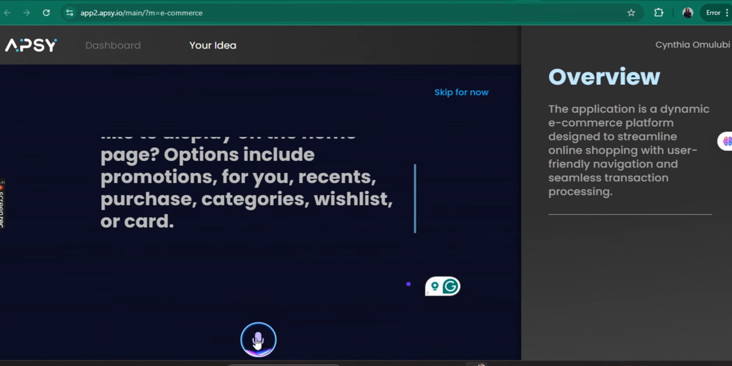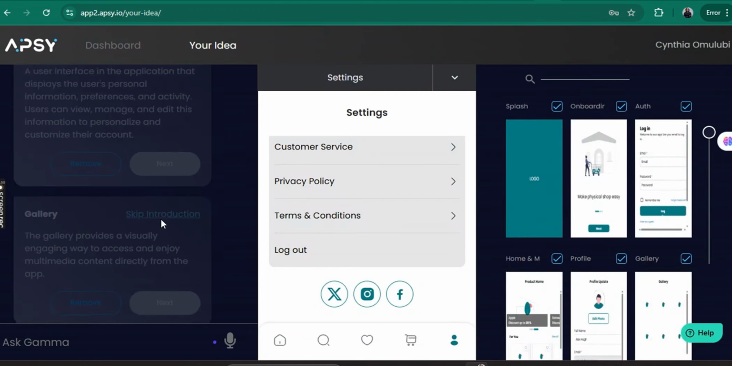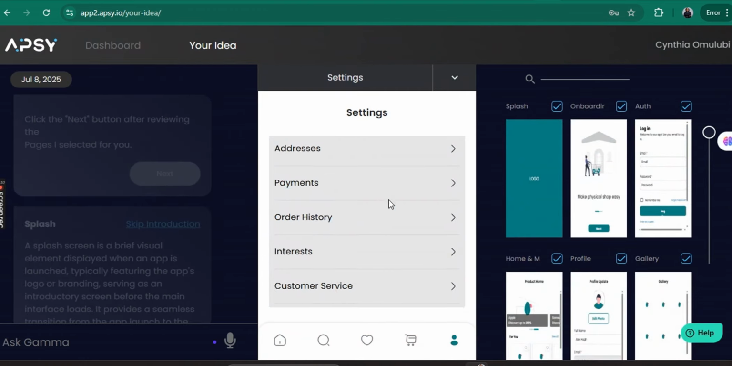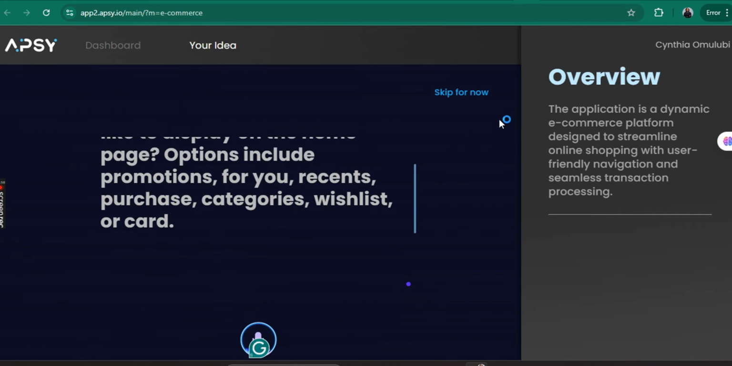So I've noticed that this one, there's no prompt box. You have to click on the microphone and speak when you're ready, and then you click on it to stop. That is how you prompt it. So let's see what will happen. Let's just do skip for now.